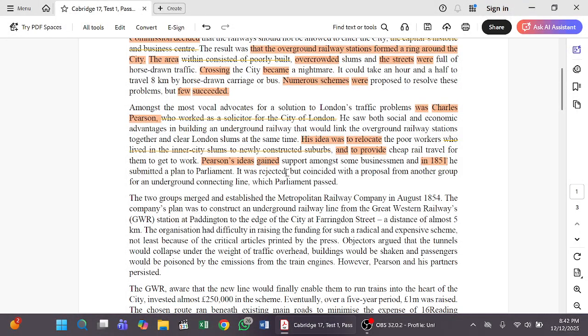It was rejected. That means it didn't get any kind of support or approval from the organization or from parliament. So here it is just subject verb, and it is called passive voice. We have also said it earlier.